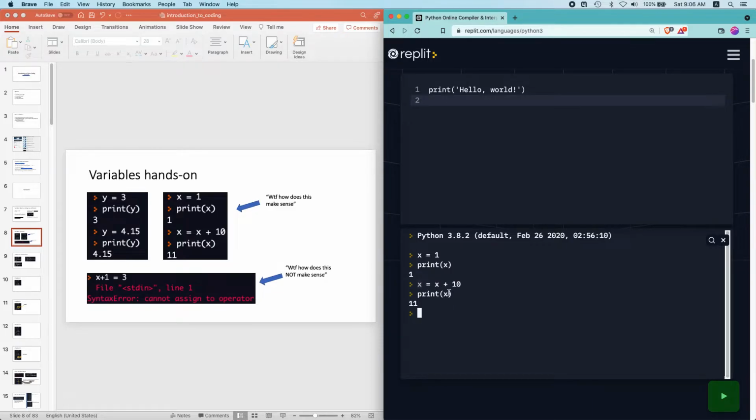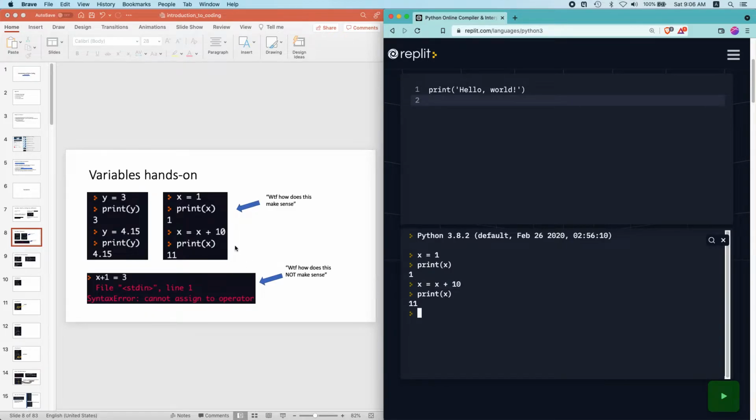And what is the new value? This new value is the right hand side. And what is the new right hand side? The new right hand side is x plus 10. So Python will retrieve the value of x, right, which is 1. So the right hand side will be 1 plus 10, and hence the right hand side equals 11. And we are telling Python to assign the value 11 to the variable x.